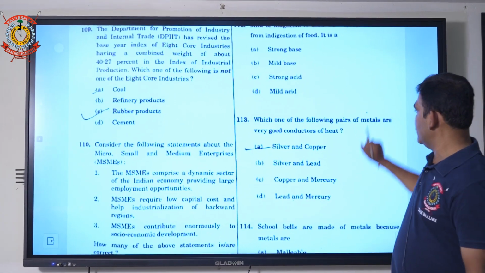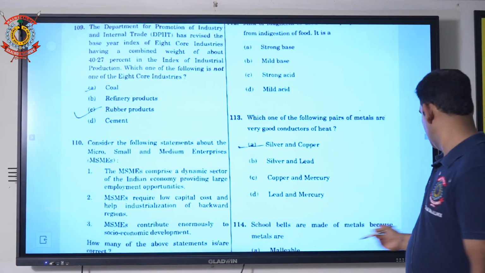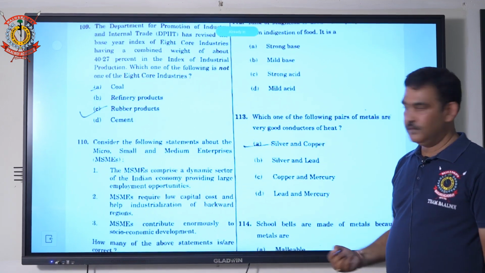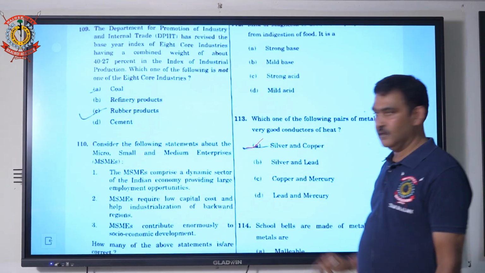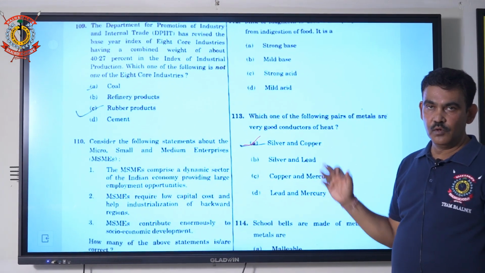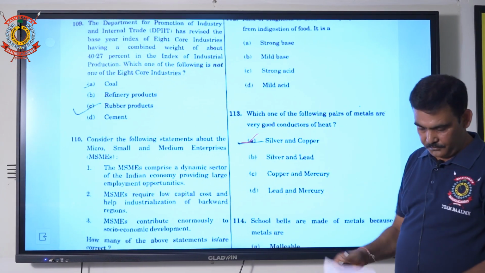Which one of the following metals are very good conductor of heat? Very simple answer. Even electricity also. Silver and copper. Silver, gold, copper and aluminium. तो गोल्ड तो है नहीं यहाँ पर, तो आप सिल्वर एंड कॉपर ही देखो, इसी को टिक करना.